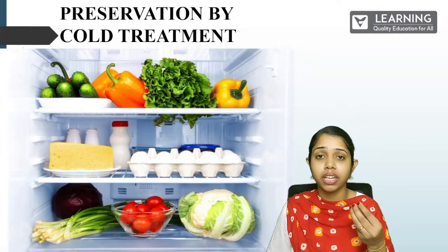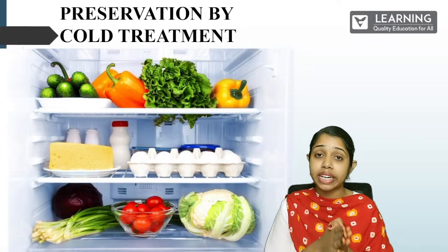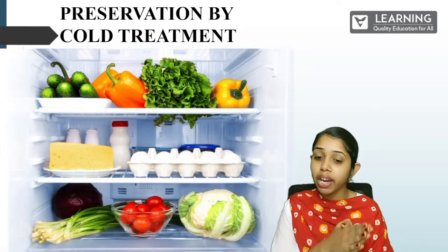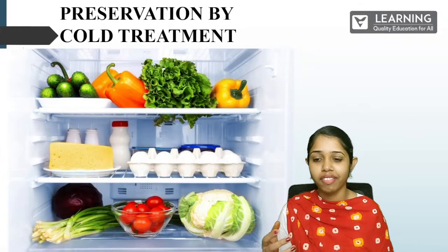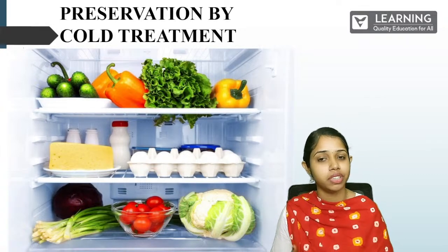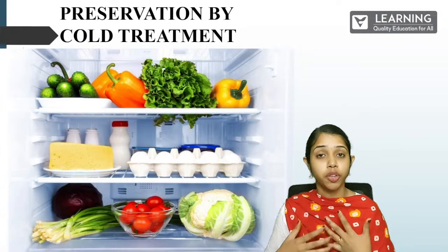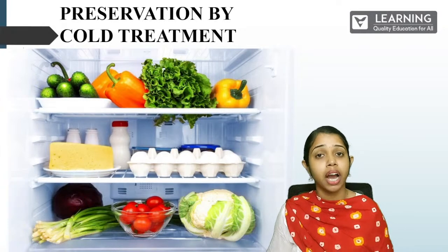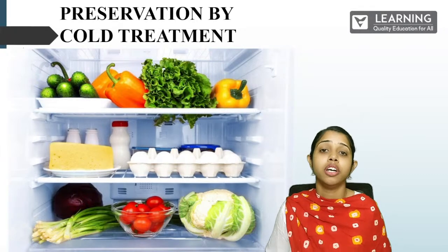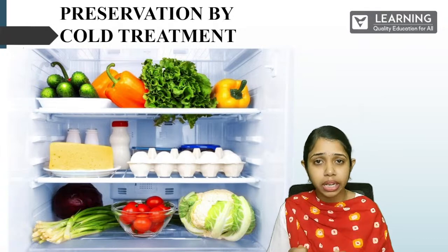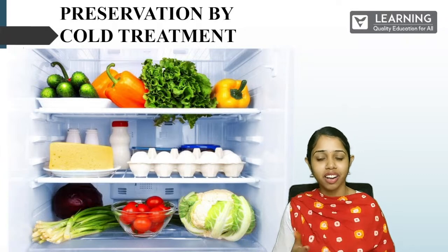That is why we basically use the refrigerators, where we can use the cold treatment in order to make sure we preserve our food. Yes, you all can see the picture of a small refrigerator there, where there are multiple things stored. Could be vegetables, fruit, egg and oil, cake and many things, right? Yes, you can preserve any of the food items by the cold treatment, where you will commonly be using the refrigerators to make sure the temperature is very low, where the microorganisms do not grow, so that we can preserve our food.